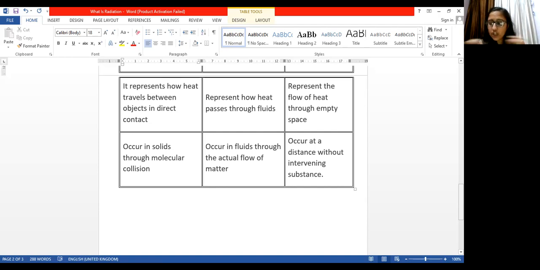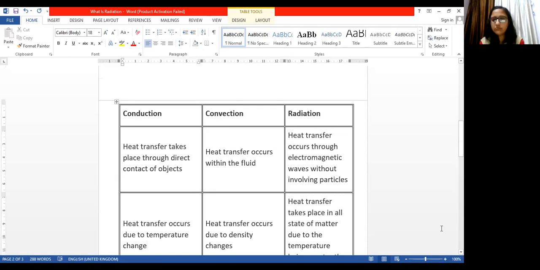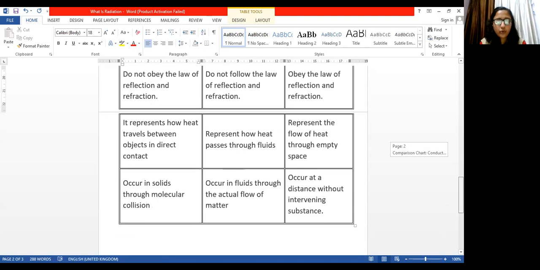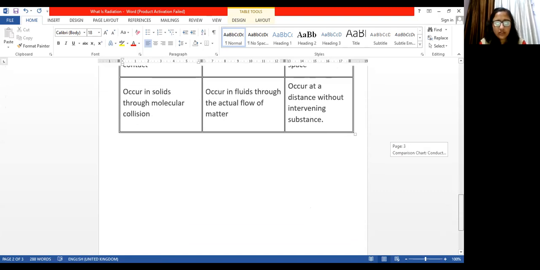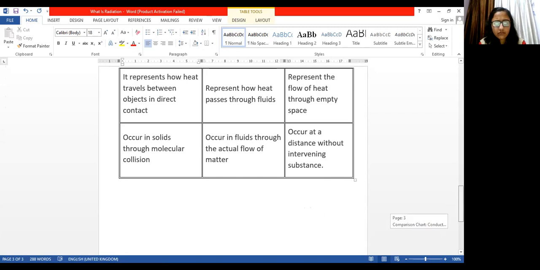Radiation is possible even in empty space. It can occur. Next. Yeah, this is the last point.